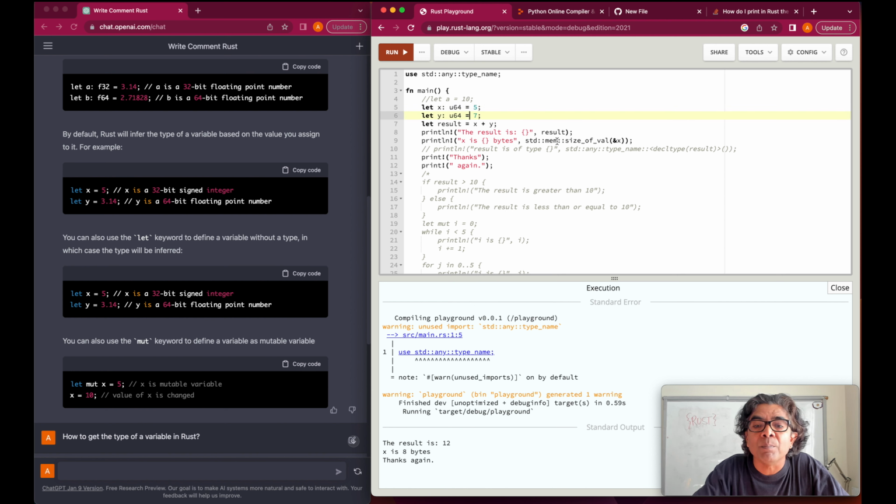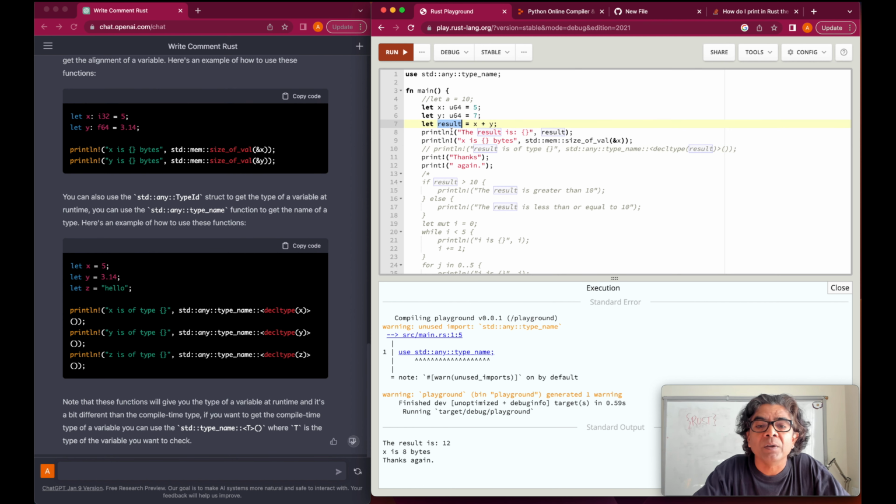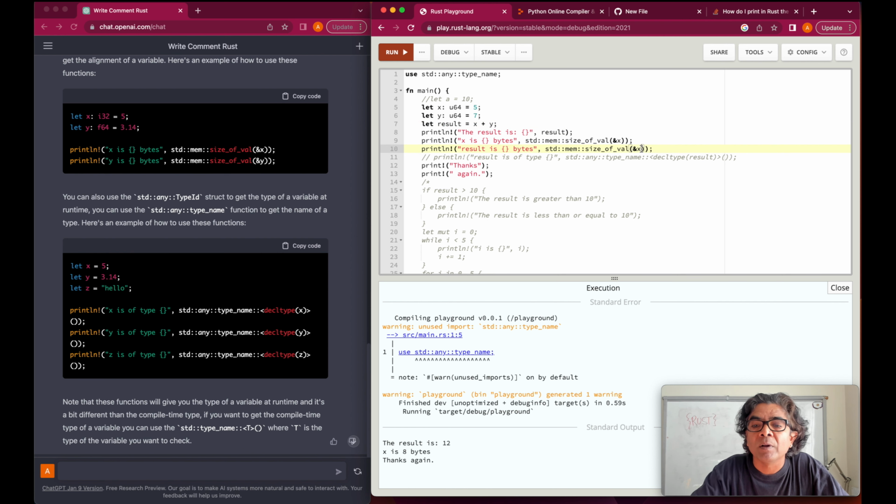So std mem size of, wow, this method did work without any problem. However, the other code is not working for us. If we look into the result here, size of result, that is also 8 bytes, so it is correctly defined.